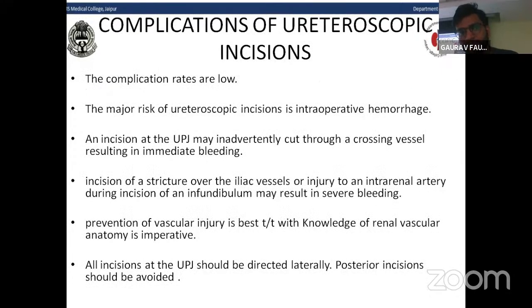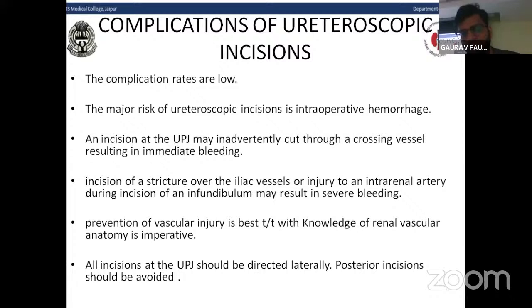Now, coming to the last, the complications of ureteroscopic incision. The complication rates are very low now because of the small caliber ureteroscopes and newer accessory instrumentation. The major risk of ureteroscopic incision is intraoperative hemorrhage. An incision at the UPJ may inadvertently cut through crossing vessels, resulting in immediate bleeding. Incision of a stricture over the iliac vessel or injury of an intrarenal artery during incision of an infundibulum may result in severe bleeding.